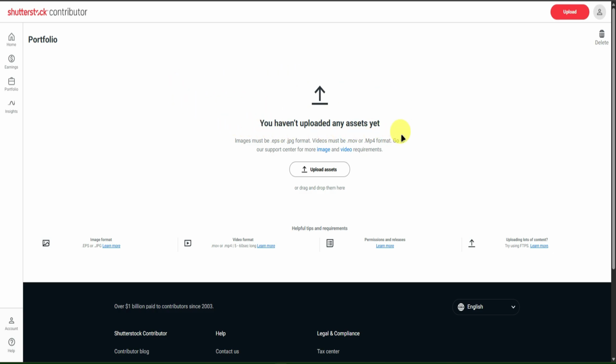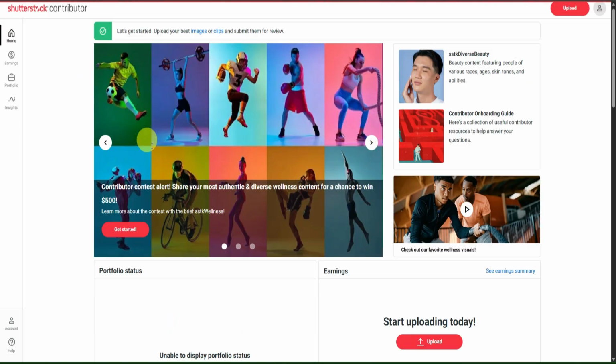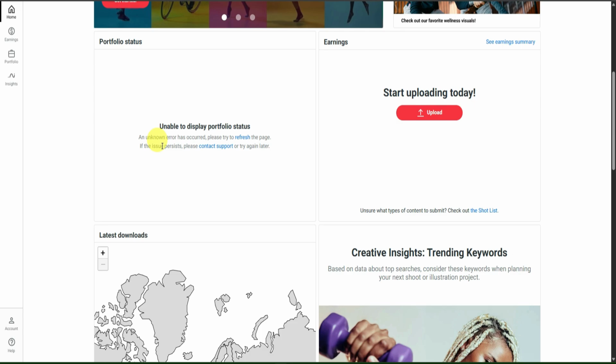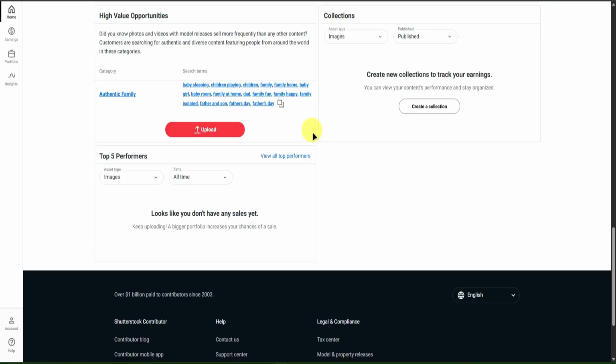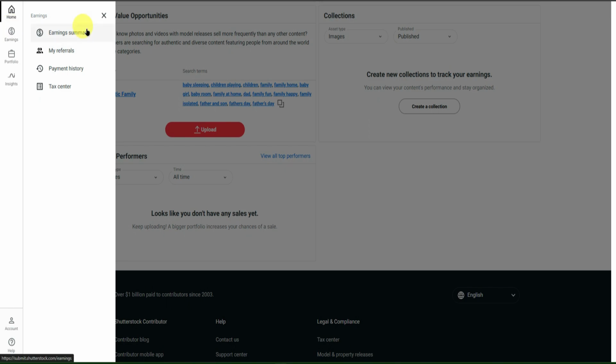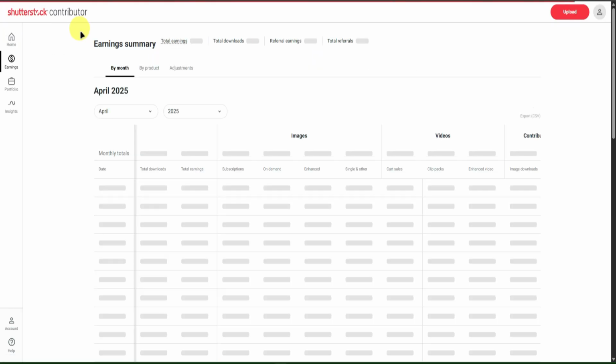In here, we can now upload our assets. You can either drag and drop them right here or simply click on upload assets to upload your image or video or any other content. And then on the left side over here, we will have our homepage. The homepage will display a view of our portfolio status and our earnings and a lot more details. Next, we have earnings. So in here we'll get to see our earnings.